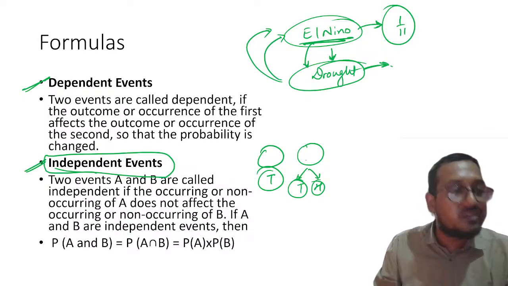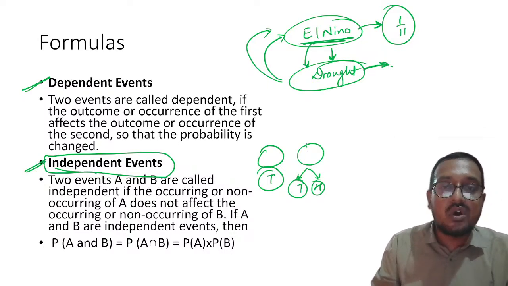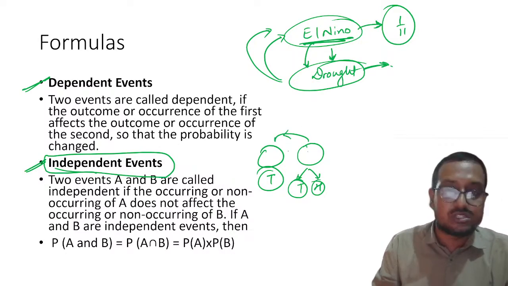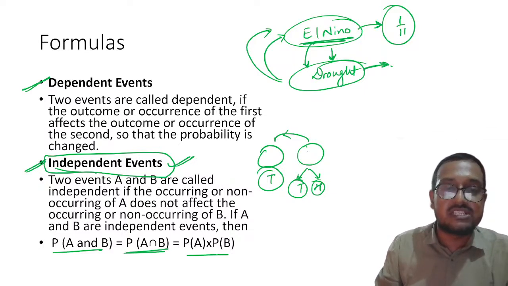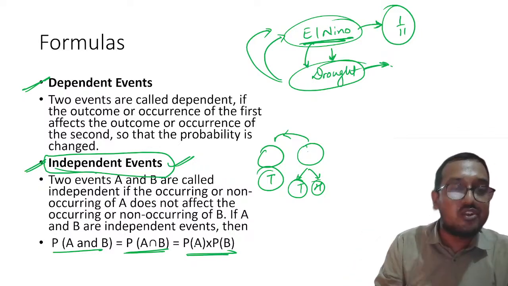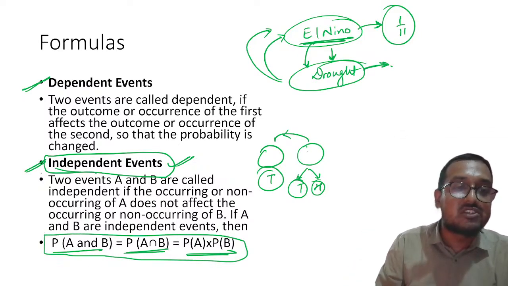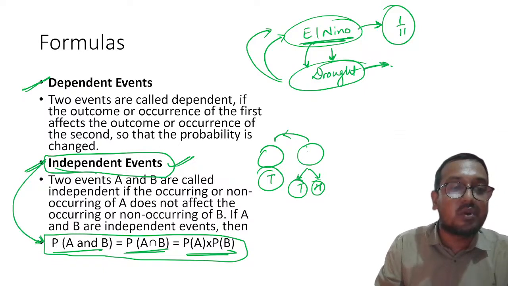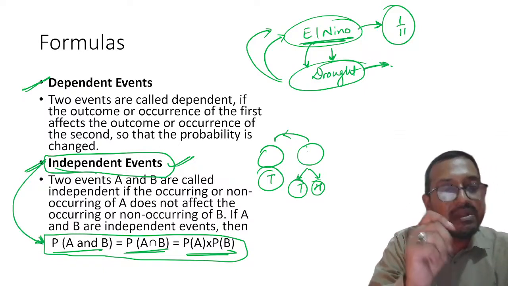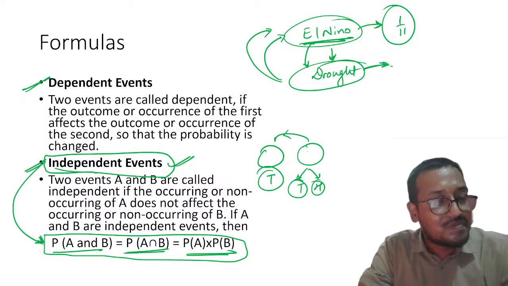It will always be 50-50. The next coin toss does not depend on the previous toss. So that is called an independent event. P(A and B) is equal to P(A intersection B) is equal to P(A) into P(B). That is the formula followed for independent events. Please remember, this is extremely important, and questions are framed around these concepts.